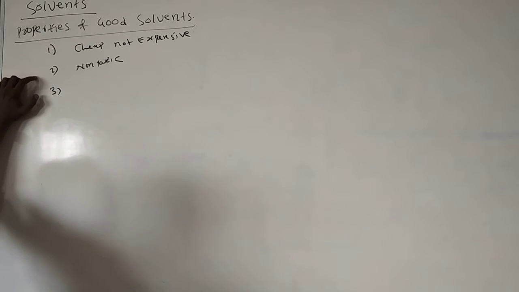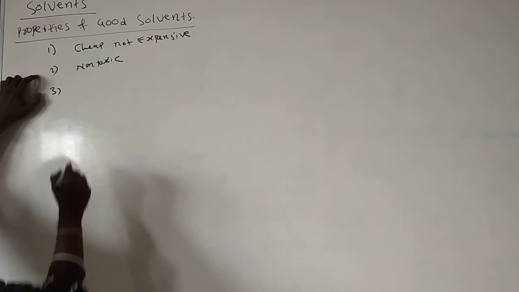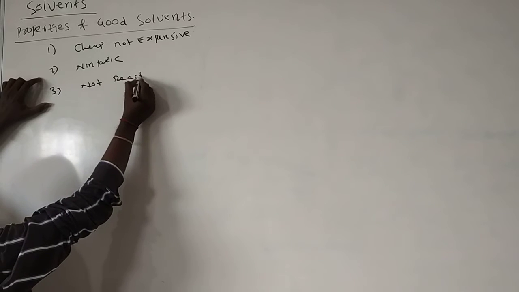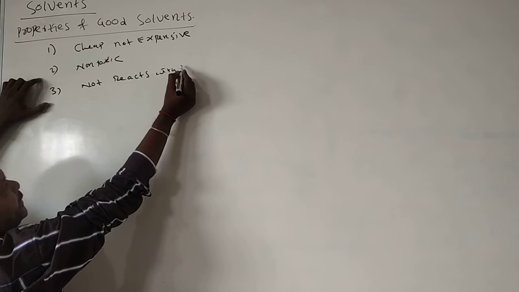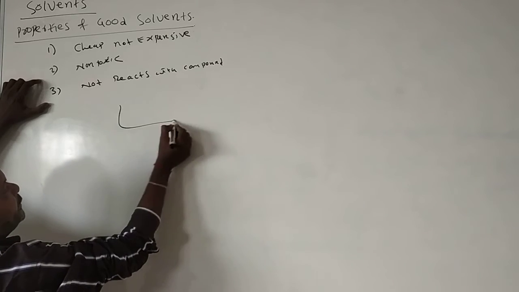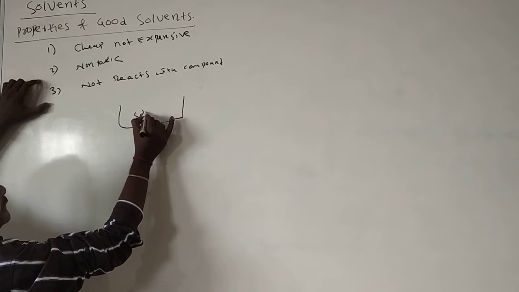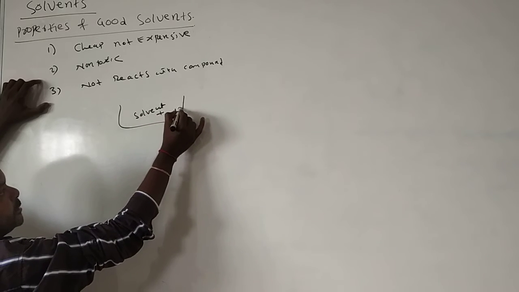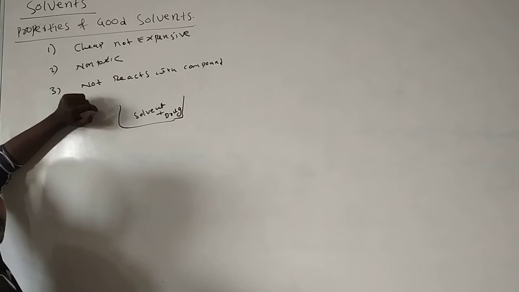The third important property of a solvent is that it does not react with the compound. Suppose, for example, we are preparing one drug.